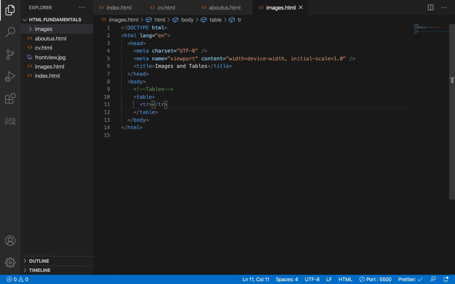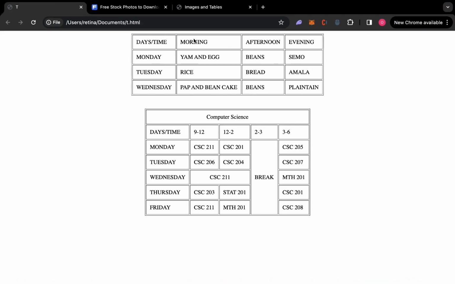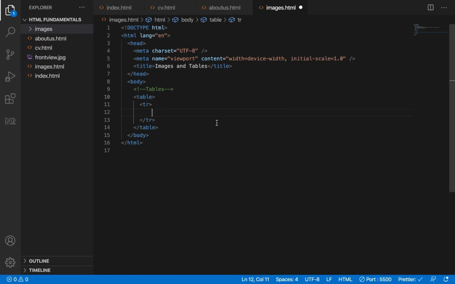And you see it's tr. Now this tr, each is a row, consists of columns. How many columns does it have? 1, 2, 3, 4. For the column now, we come here and say td. So how many columns do we have? We have 4. 1, 2, 3, 4. That's for the first row.